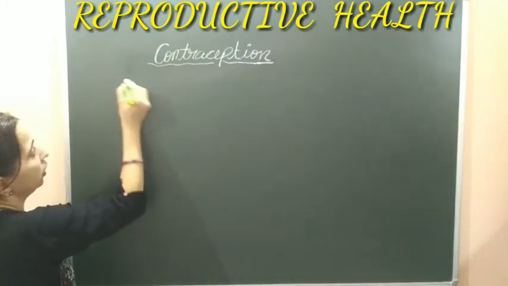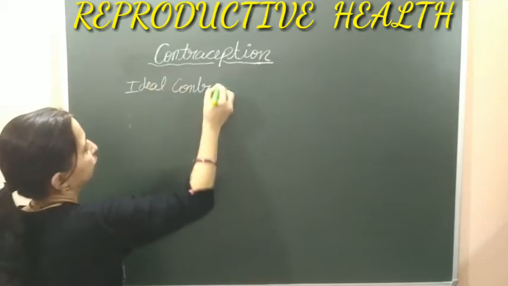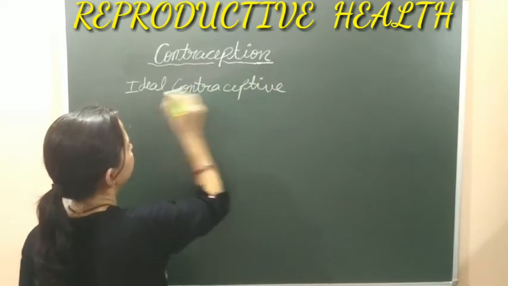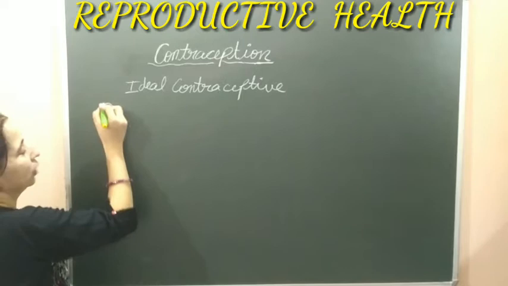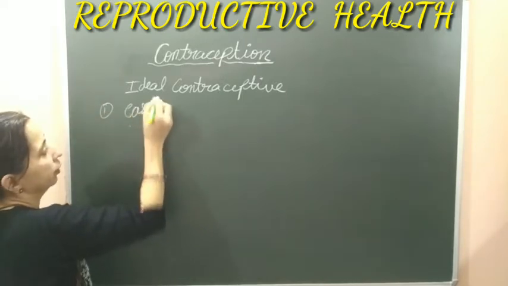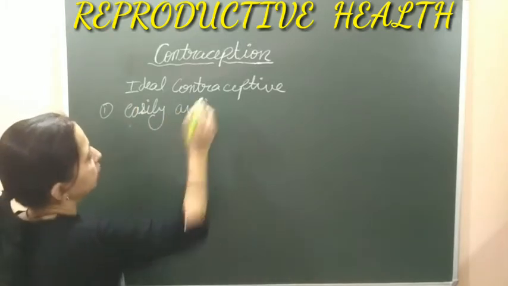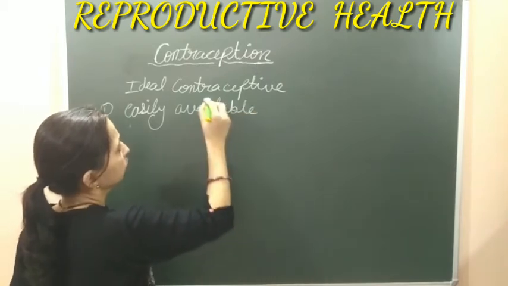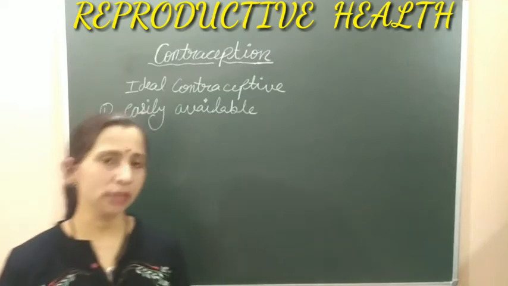So what are the qualities present in an ideal contraceptive? The first quality is that it should be easily available. The contraceptive which is ideal should be easily available, easily approachable. That type of contraceptive method is known as ideal.